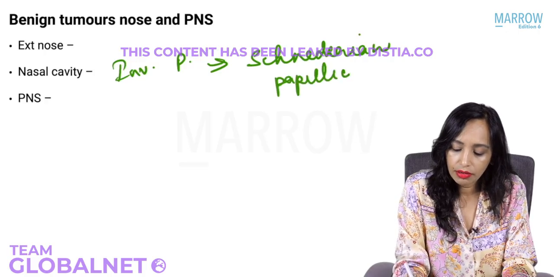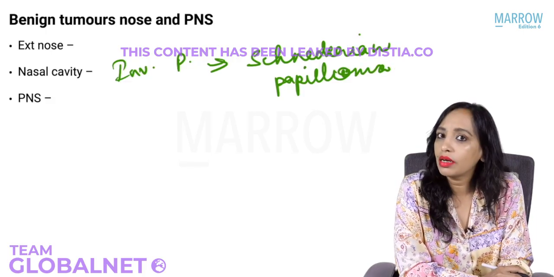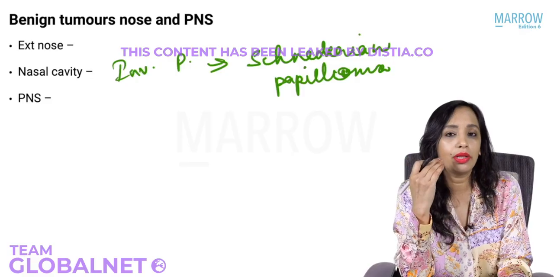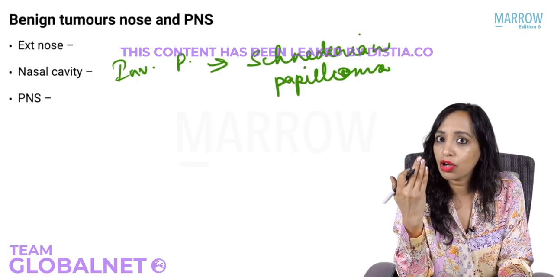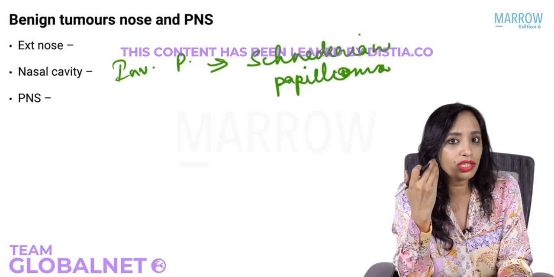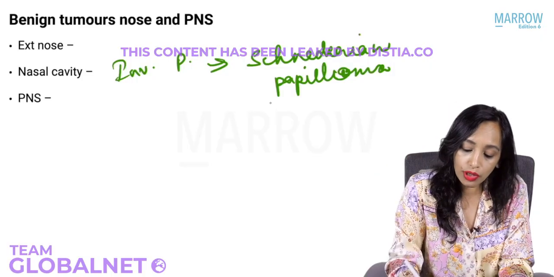What is Schneiderian? Schneiderian membrane was another name that was given to the epithelial lining of the nose, the respiratory mucosa. What is that? Yes, ciliated columnar pseudostratified epithelium. Since it arises from the lateral wall, from the same epithelium, it was known as Schneiderian papilloma. It was also known as Ringer's tumor.